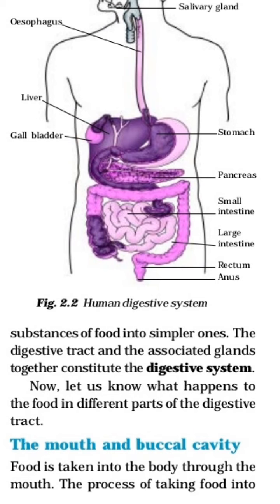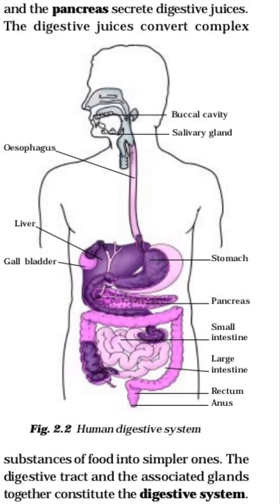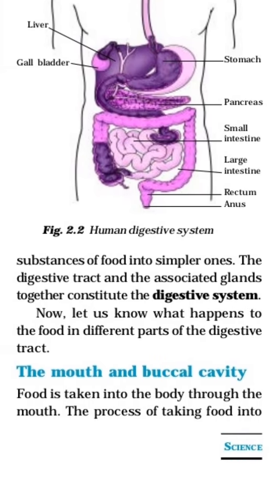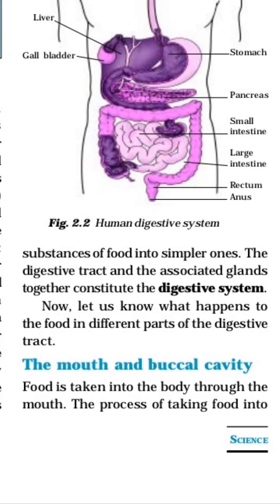Here, upper side in figure 2.2, the human digestive system. All the parts that come into the digestive system are shown. First one, buccal cavity, salivary gland, esophagus, liver, gallbladder, stomach, pancreas, small intestine, large intestine, rectum, and lastly the anus. We will see all these parts one by one. The first one, the mouth and buccal cavity. Food is taken into the body through the mouth.